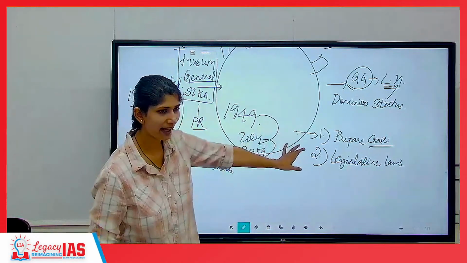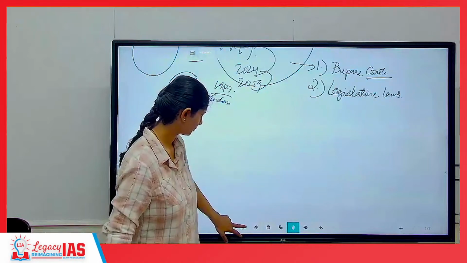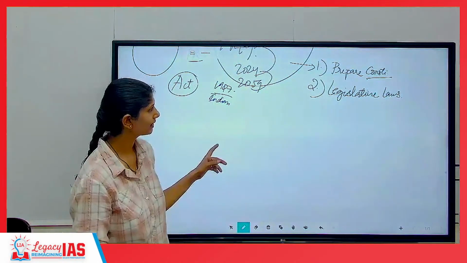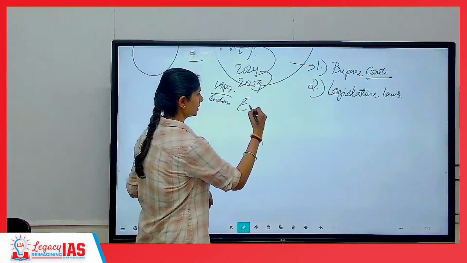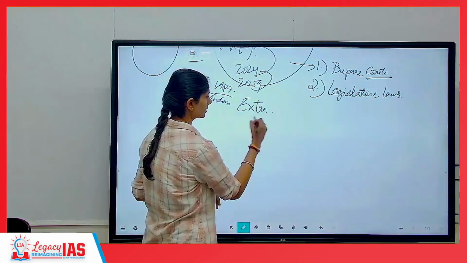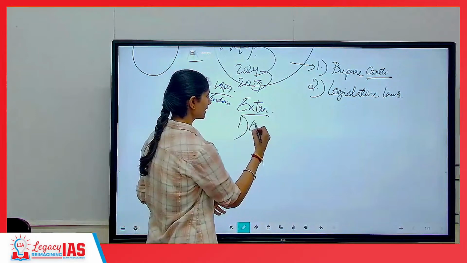Apart from this, they have some other extra activities also. Whatever I tell, write it down. They were asked for prelims. The extra chores that the Constituent Assembly had to do was, first and foremost, elect the president.